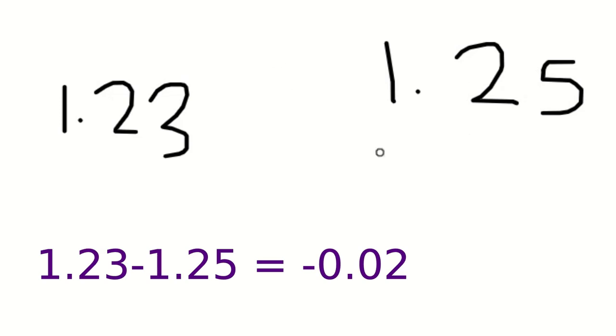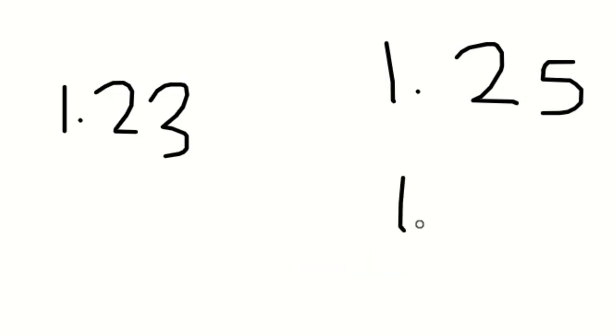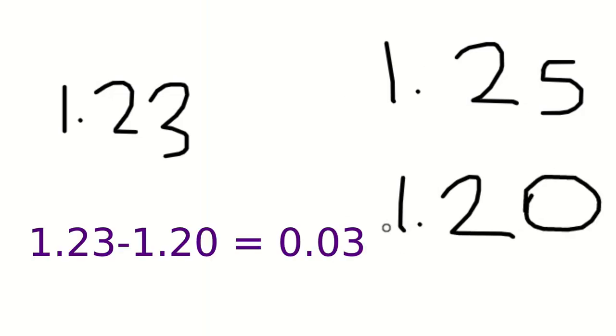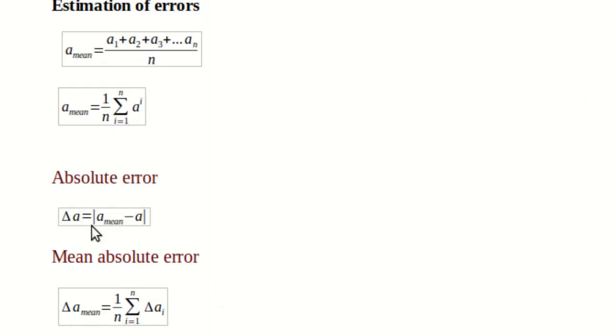When we add or subtract, we don't know whether we have to add or subtract. So for example, suppose the true value is 1.23. Someone can measure it as 1.25. So if we subtract this, we will get negative value. Suppose we have 1.20, then we get positive value. So we can have positive as well as negative errors. For that purpose, we have put here this symbol. This is called absolute value. So we will take only positive values and then we will add to get the absolute error. When we see the example, it will be clear.